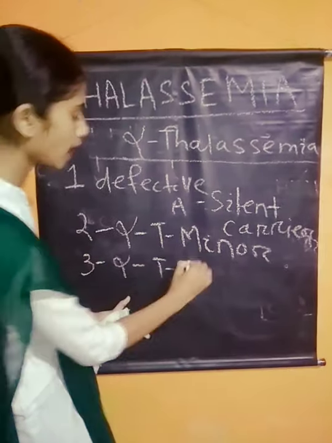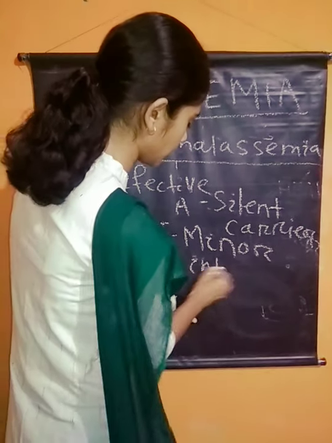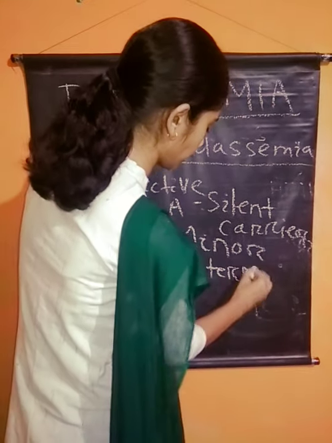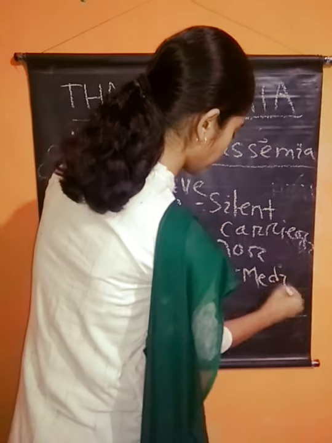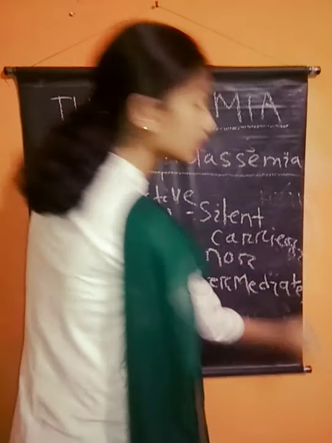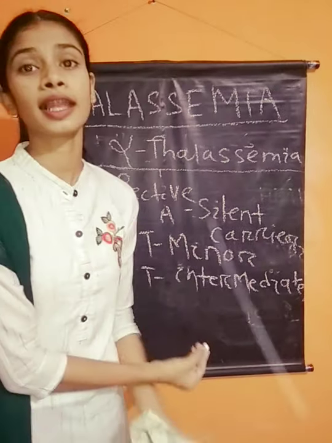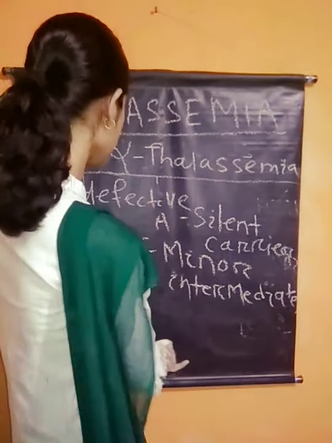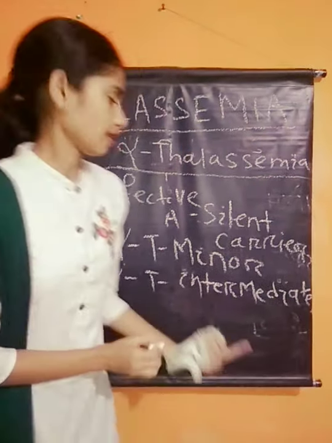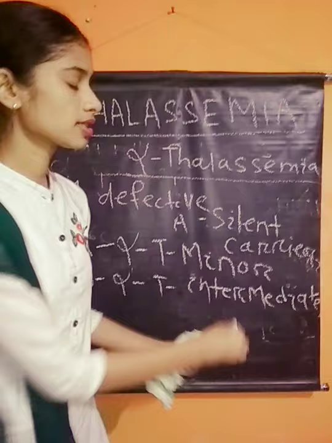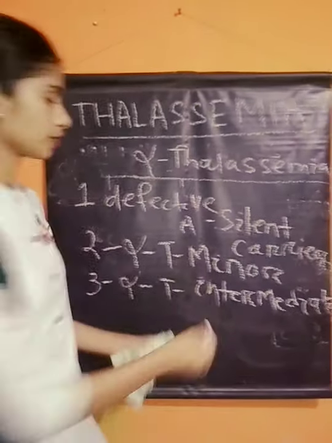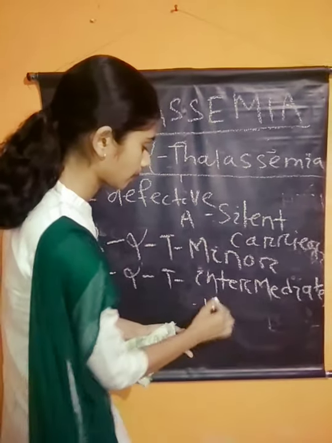If three defective alleles are found, then it is called alpha thalassemia intermediate. Okay, intermediate. It's not fully thalassemia major. In this case, it's dangerous but not very fatal. It's dangerous and has symptoms like hemolytic anemia.